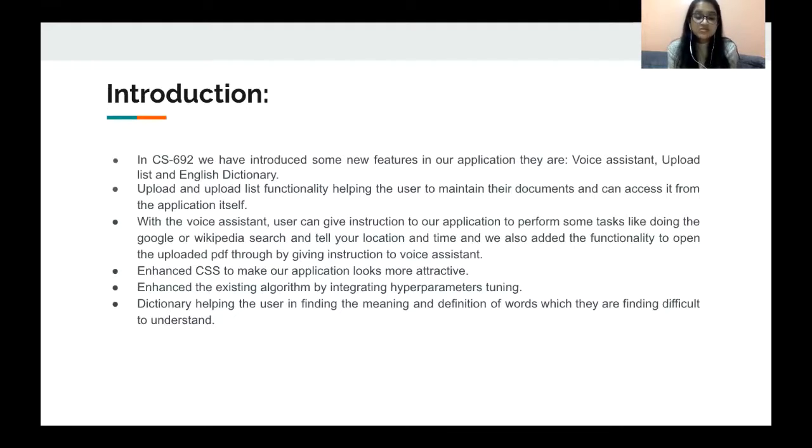And in this sprint, we have integrated a dictionary. What this dictionary does is, if a user is in the midst of using our app and comes across a word which is very difficult for him to understand, all he has to do is go to the dictionary tab, look up that word, and he will be able to find the meaning, which would be opened up on a web browser.